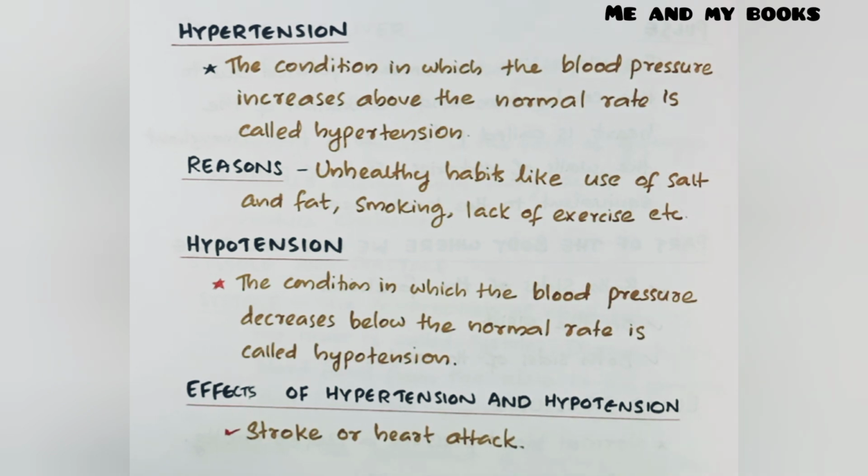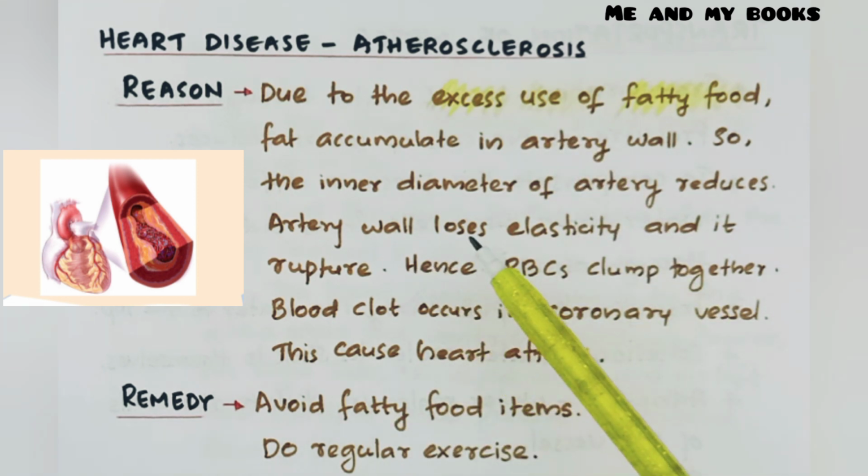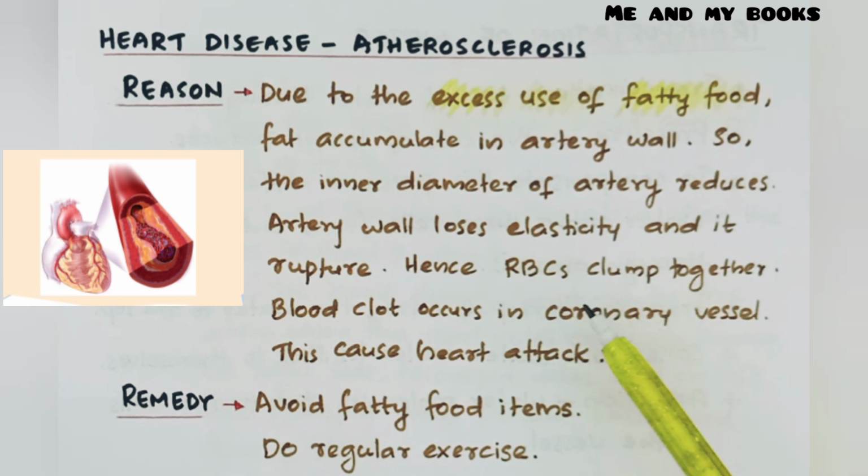And if it is hypertension or hypotension, it leads to stroke or heart attack. And one dangerous heart disease is atherosclerosis. What is the reason for atherosclerosis? Due to the excess use of fatty food, fat accumulates in the artery wall, so the inner diameter of the artery reduces.